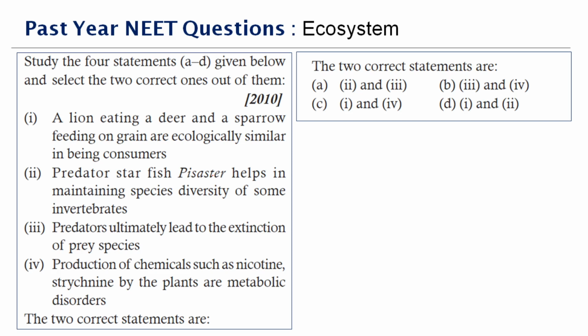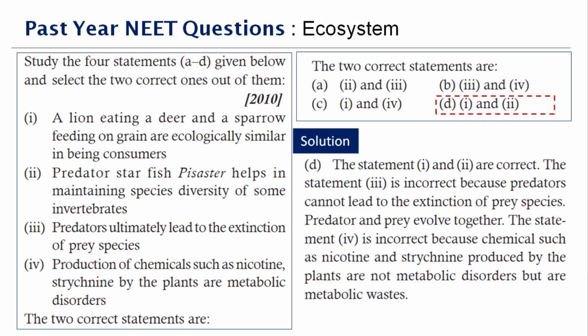See, it's a part of the food chain. So how can they lead to some extinction? It's natural that the system follows. Predators and prey evolve together. Statement 4 is also incorrect because the chemicals such as nicotine and other chemicals produced by the plants are not metabolic disorders but they are metabolic waste of a plant. Therefore, the correct answer to this question is option D. 1 and 2 are correct.